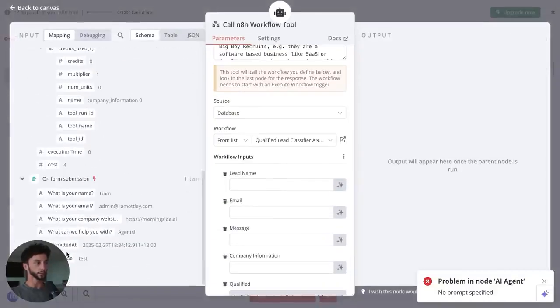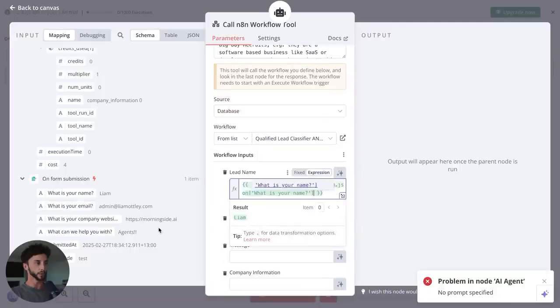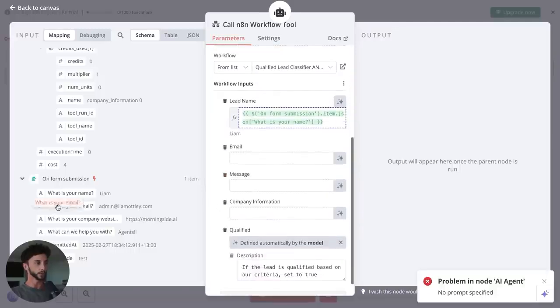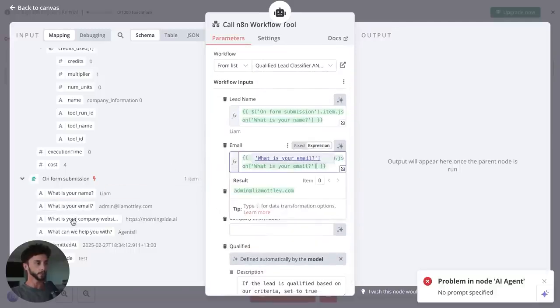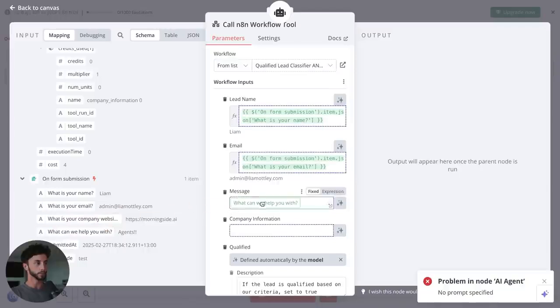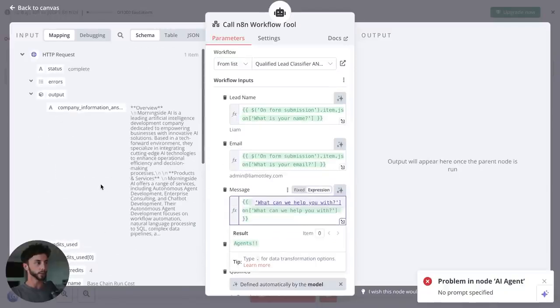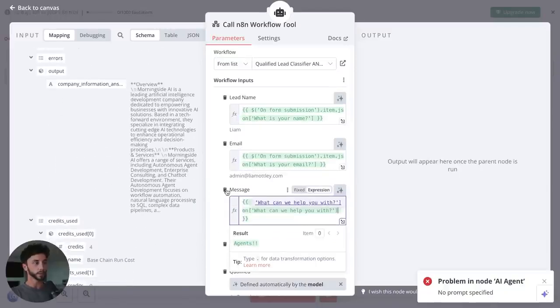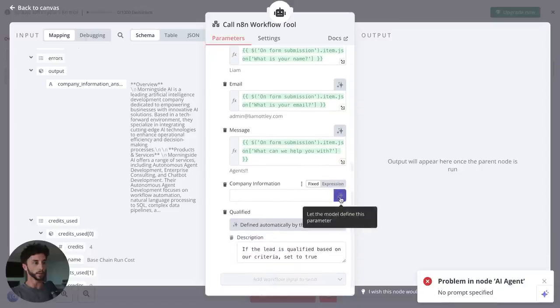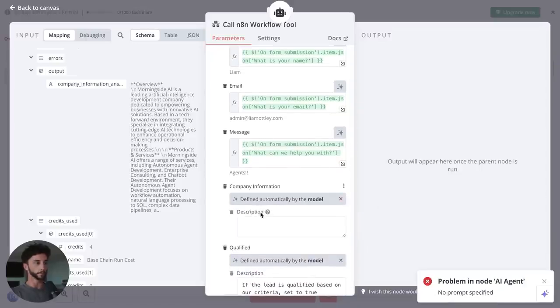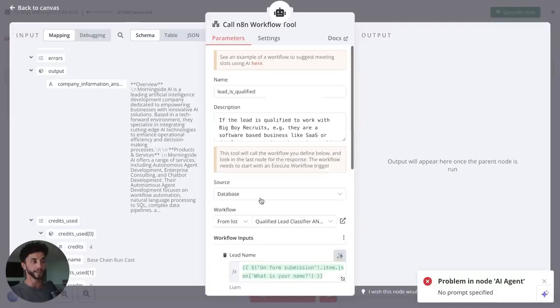So for lead name, that we want to pass through to the other automation is going to be that. So we can fill a lot of these in. Email, message, and the company information we can get from this technically. But maybe we could do a cool AI generated one here, which is a short summary of the company and the industry that they are in. Company's details. So this is basically telling the AI model of our agent how to fill this field out, which is one of the reasons that AI agents are so powerful.